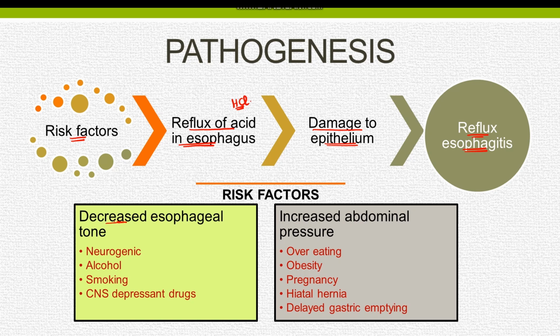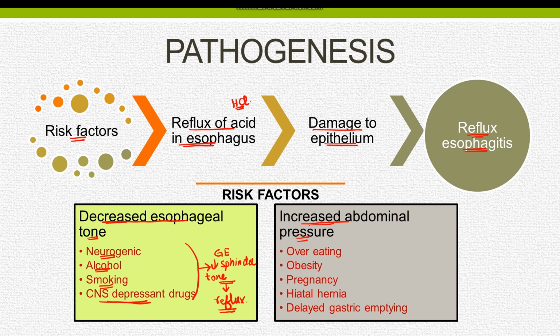The first are those which result in decreased gastroesophageal sphincter tone, and the second is increased abdominal pressure. The gastroesophageal sphincter is constricted and does not allow the reflux of gastric contents into the esophagus. But certain neurological diseases, excessive alcohol use, smoking, and certain CNS depressant drugs result in decreased gastroesophageal sphincter tone, hence allowing the reflux of gastric contents into the esophagus.